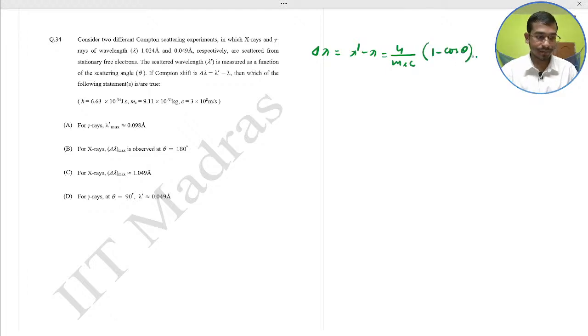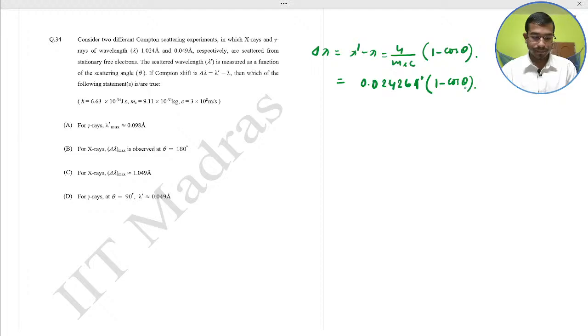This is the formula, that is equal to 0.02426 Angstrom into 1 minus cos theta.